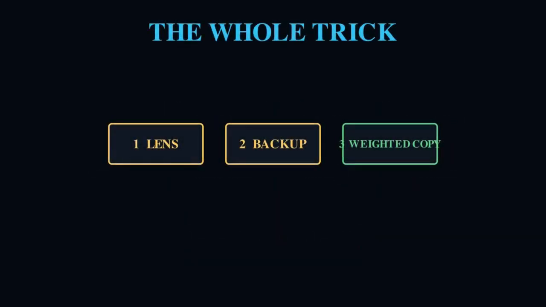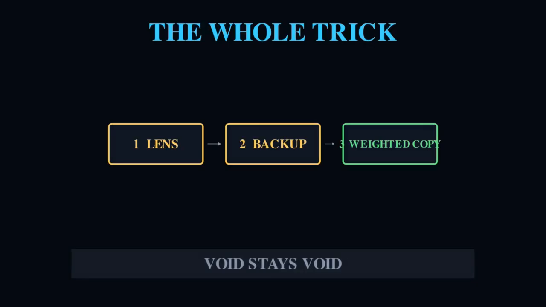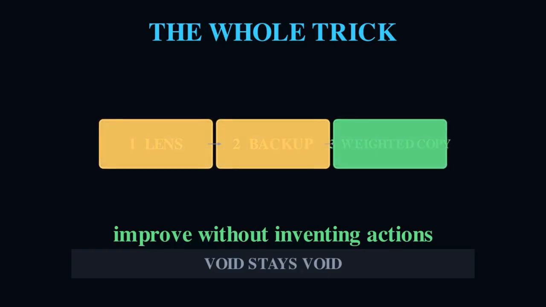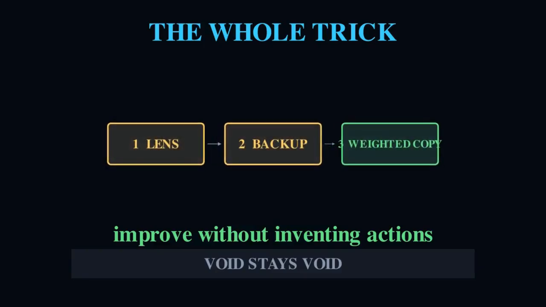So the whole trick is these three boxes. First, the lens. It finds a high but supported value from the actions the dataset actually shows. Second is the backup. It pushes the value backward through recorded transitions. And third is the weighted copy. It turns the best supported actions into a policy. And notice the gray strip at the bottom. The void stays void. That means no explicit max over unseen actions. There's no pretend exploration, and it's just a lens, a backup, and a weighted copy. And that's how implicit Q-learning is able to learn without inventing actions.